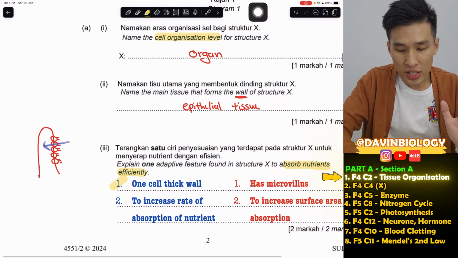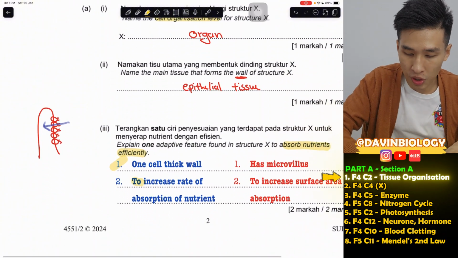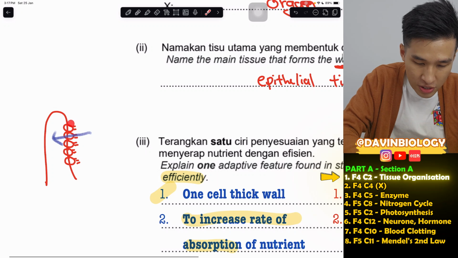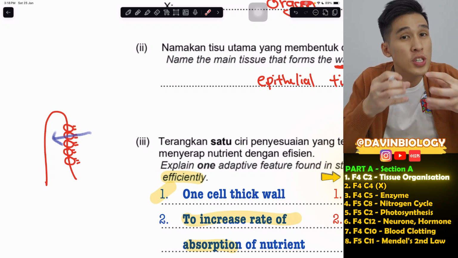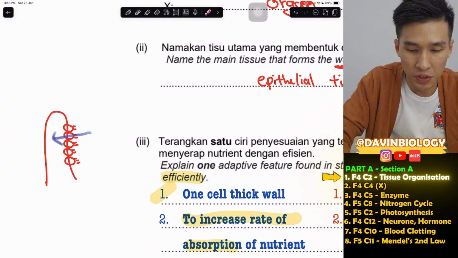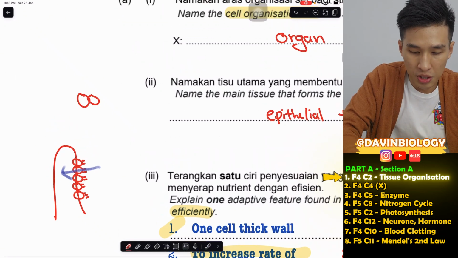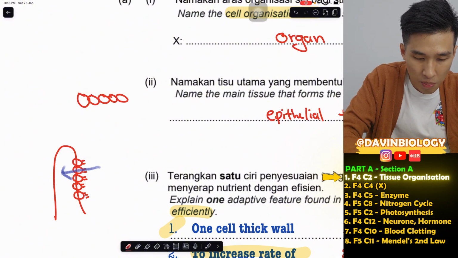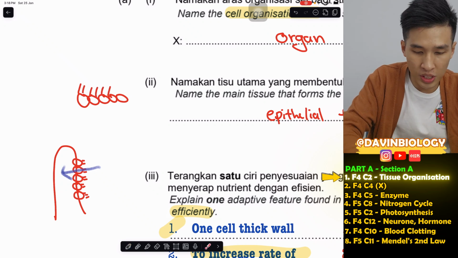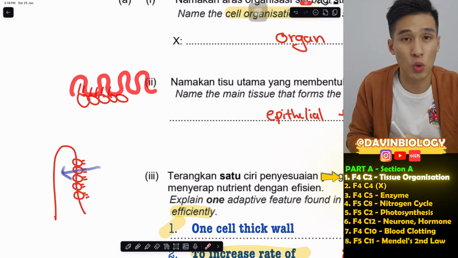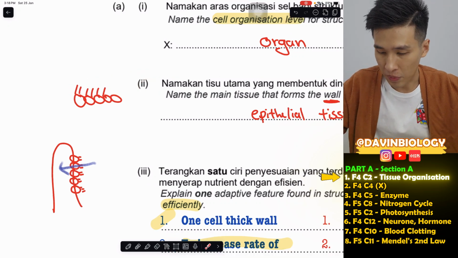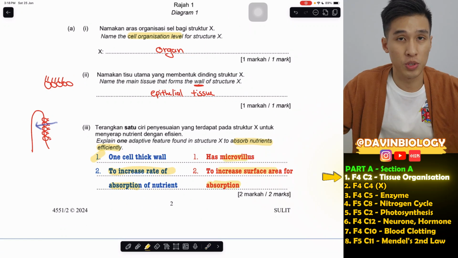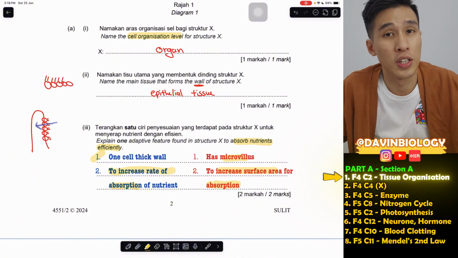If it's one cell thick, it means very thin, which increases the rate of absorption of nutrients. Like I said just now, the nutrients can diffuse easily. And with all these tiny hairs called the microvillus, it increases the surface area for absorption. What do you mean by increase the surface area? If this is our epithelial surface, without the microvillus the surface is just like this. But with the microvillus, the surface is now like this, bigger and wider, so nutrients can go into it faster. So with the microvillus, the surface area for absorption increases. With more area, your rate of absorption is definitely faster.